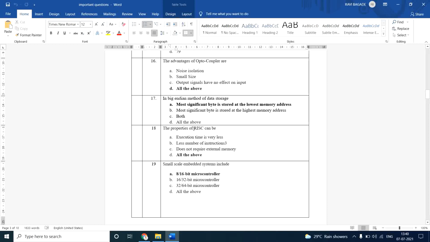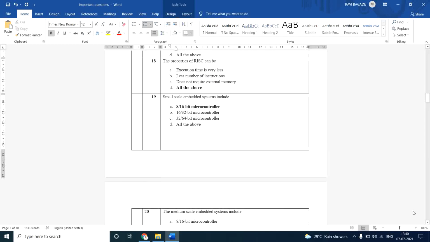Then what could be the properties of RISC? The properties of RISC are: execution time is very less; second, a smaller number of instructions are used; third, it does not require any external memory. These are all the properties of a RISC machine. So we have to choose option D.